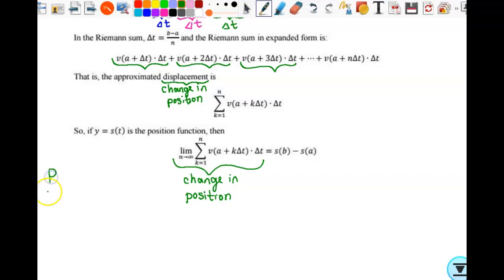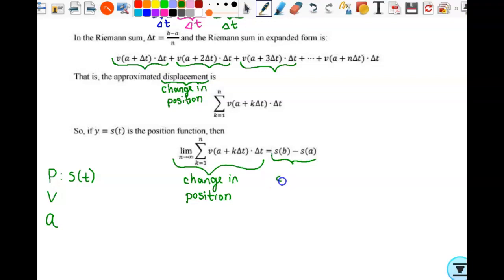All right, so position, velocity, acceleration. PVA. So if we say our position function is some S of t, another way we can find change in position, final position minus initial, yes? If I want to know the change in position over the time interval a to b, I would just find where the particle is at time b, where the particle was at time a, and find the difference.